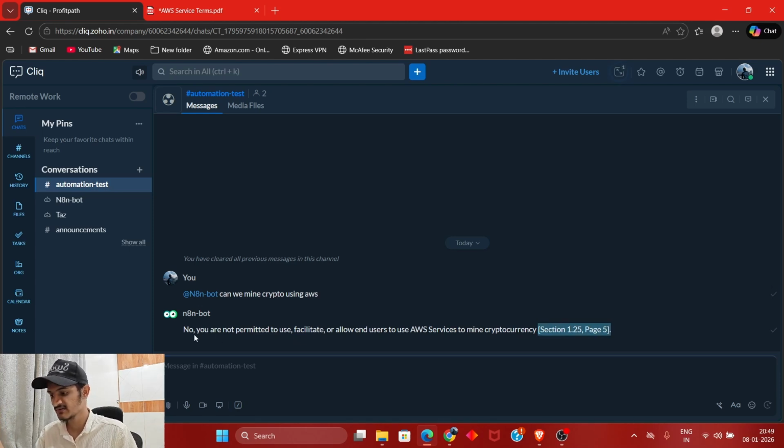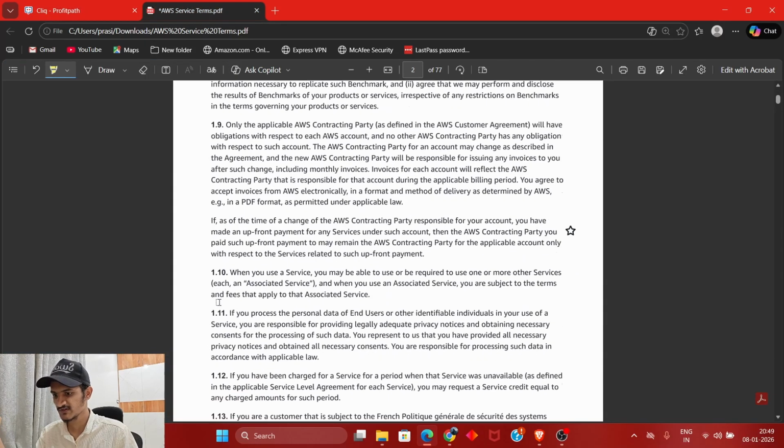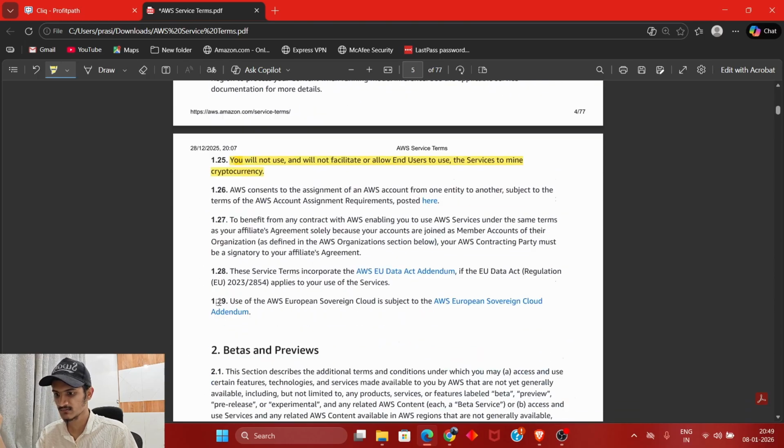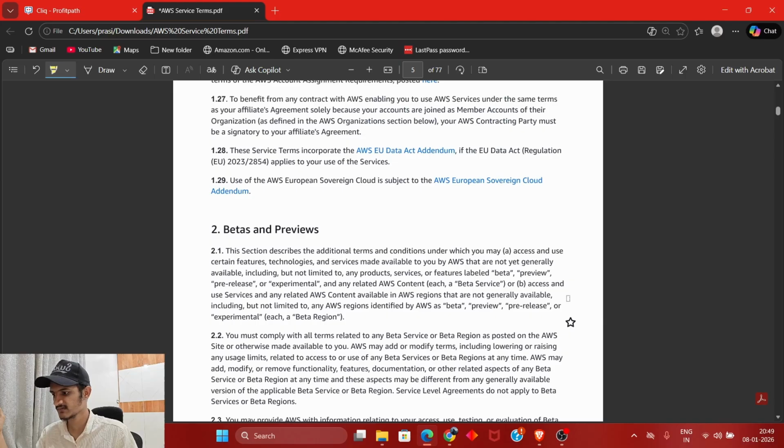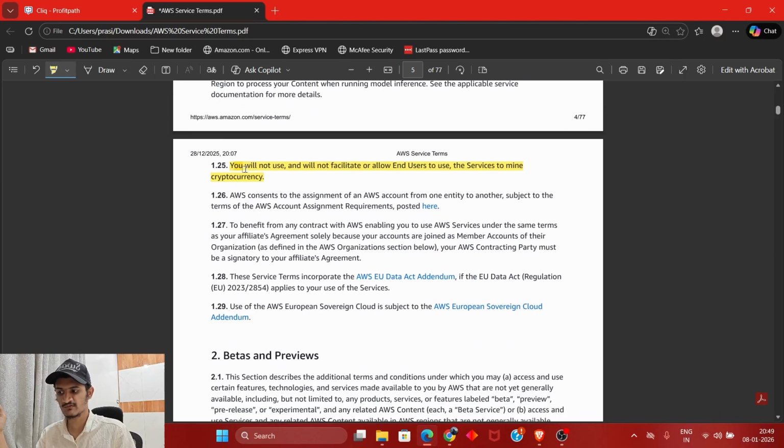It has replied with no, you are not permitted to use facilities or allow end users to use AWS services to mine cryptocurrency. The source it has cited is section 1.25 and page number 5, right? So if we check it right now, we are at page 5 and section 1.25: you will not use and will not facilitate or allow end users to use the services to mine cryptocurrency.